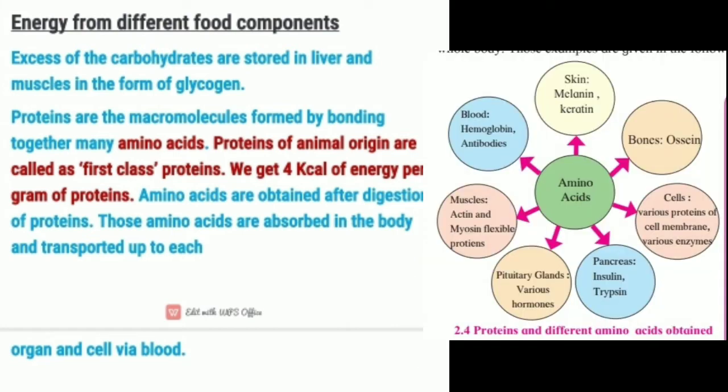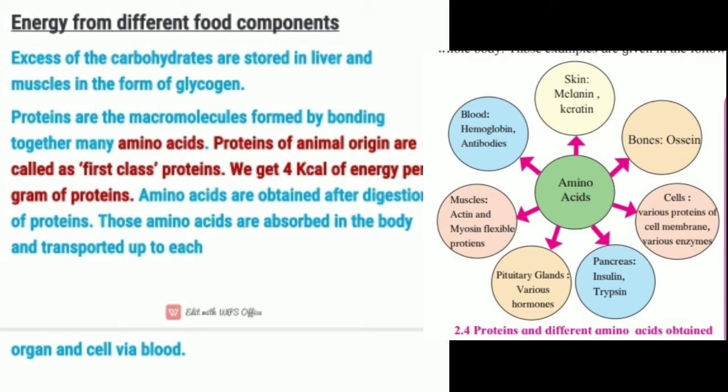The next point is protein. These are formed by amino acids, and amino acids are absorbed by organs and cells via blood.